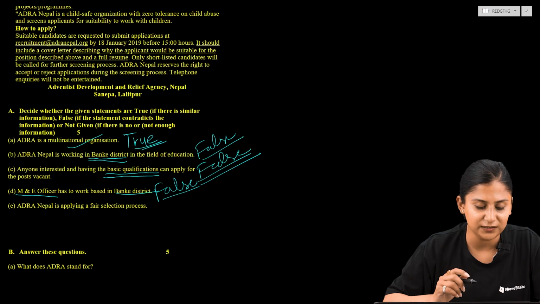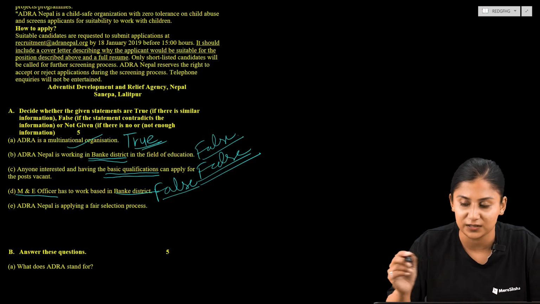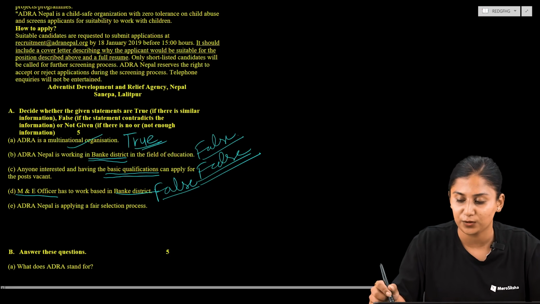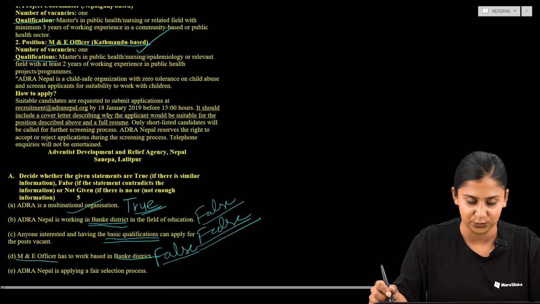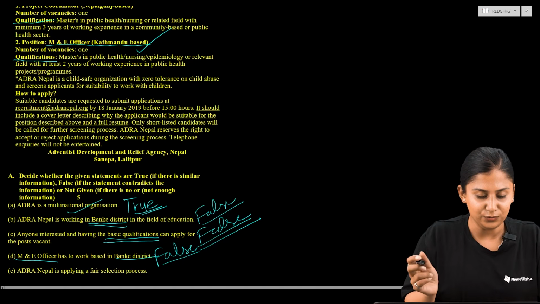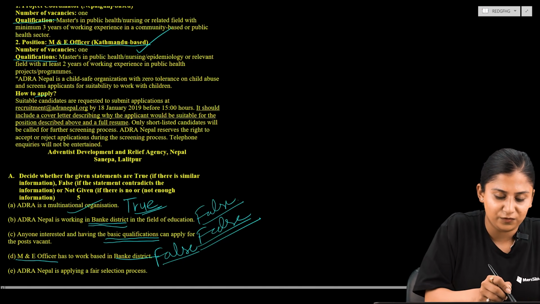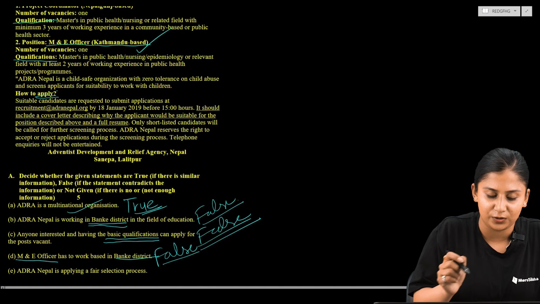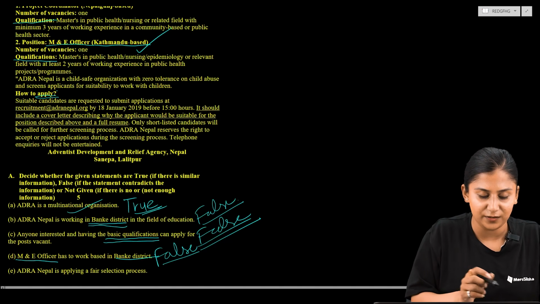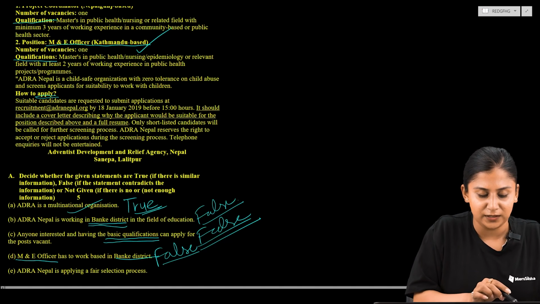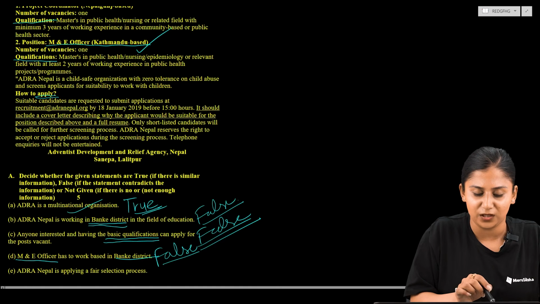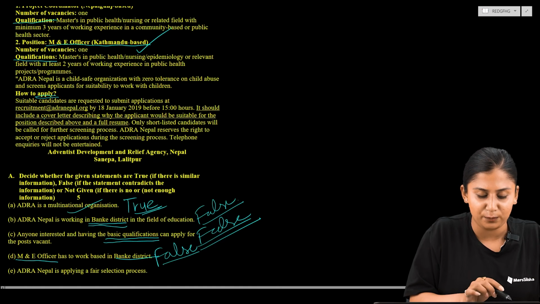So the statement reads, ADRA Nepal is applying a fair selection process. Let us find out whether they are going to apply a fair selection process or not. So now how to apply? They have also provided us the idea how we are supposed to apply. So what have they said? They have asked us that the suitable candidates are requested to submit application at recruitment